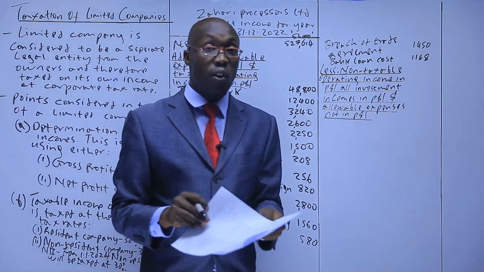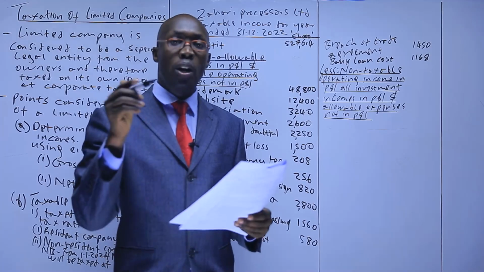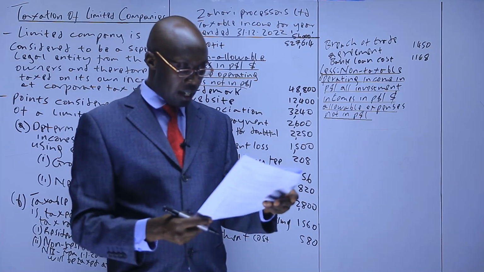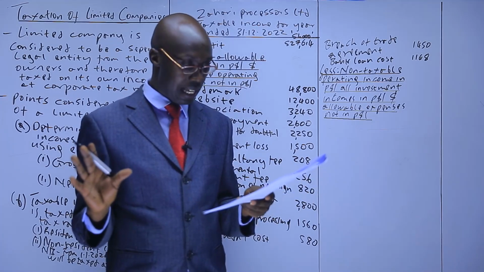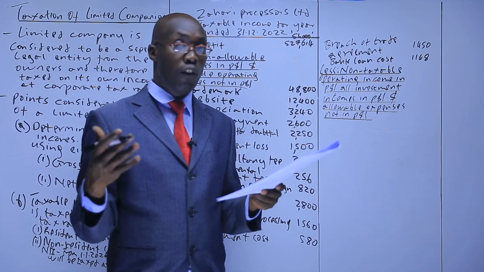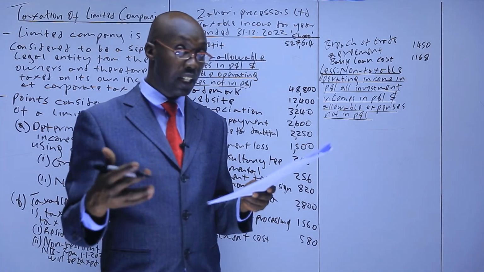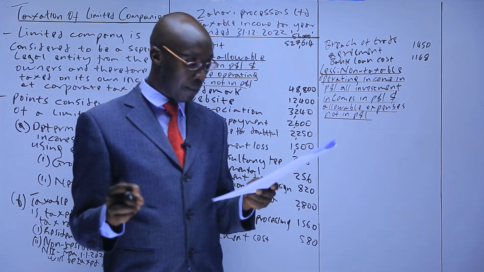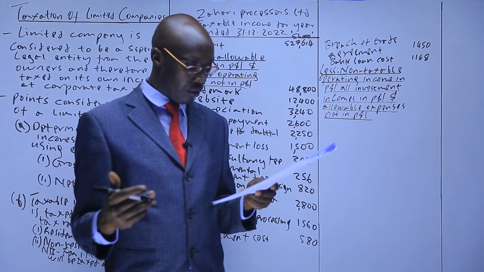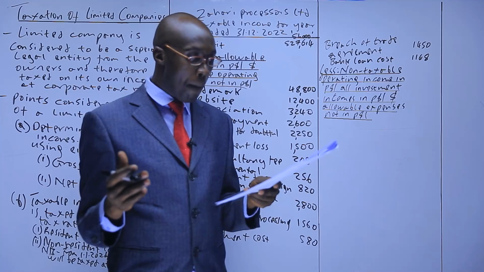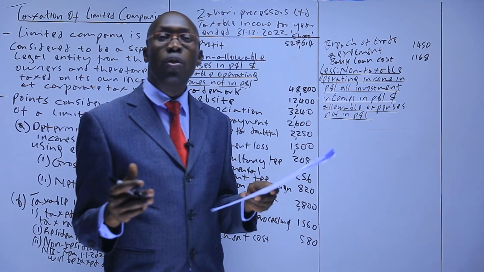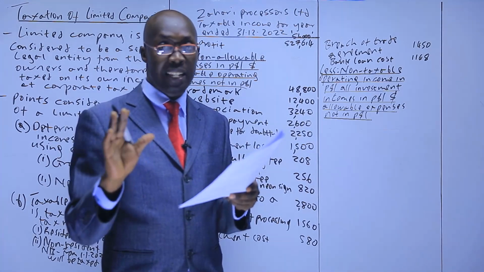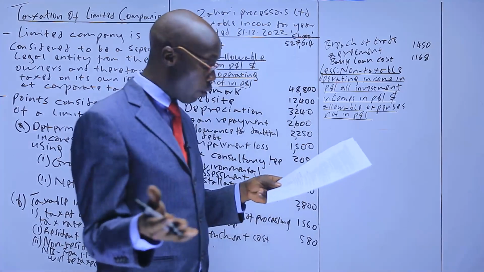So let's go to the P&L, look for an income that is there that is not taxable or an investment income that is there. Like, the first income we have is the turnover. Turnover is a taxable income. Because it involves sales, it's sales actually or revenue. Cost of sales, that's not an income. Right now, we are interested in the incomes. Non-taxable investment. Gross profit is as a result of turnover and cost of sales. Other incomes, which we have, provision for foreign exchange gain. Provision is actually unrealized. If it was just foreign exchange gain or realized, then that's taxable. But provision is unrealized. So it's not taxable.